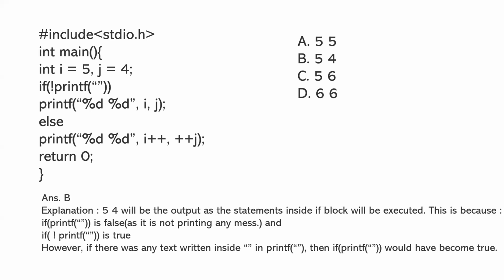5 space 4 will be the output, as the statement inside the if block will be executed inside the main function. This is because printf is false, as it is not printing any message, and if not equal to printf is true. However, if there was any text written inside printf, then printf would have become true.